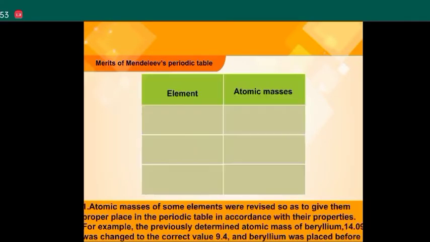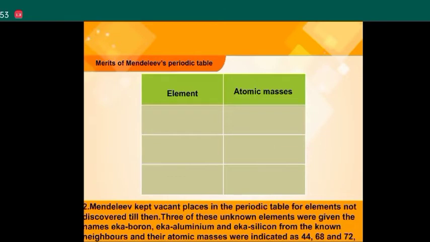Point 1. Atomic masses of some elements were revised so as to give them proper place in the periodic table in accordance with their properties. For example, the previously determined atomic mass of beryllium, 14.09, was changed to the correct value of 9.4, and beryllium was placed before boron.